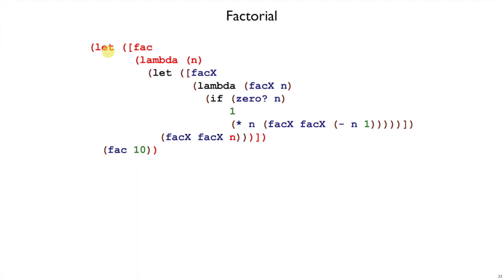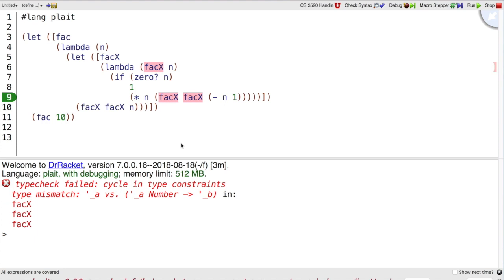And now I have managed, just using let, no letrec, just using let and lambda, to bind the factorial function so that I can call it here. And that's what we wanted for this first step, so we're already done with that much. I lie slightly. This looks like a Plait program. It's not quite a Plait program.